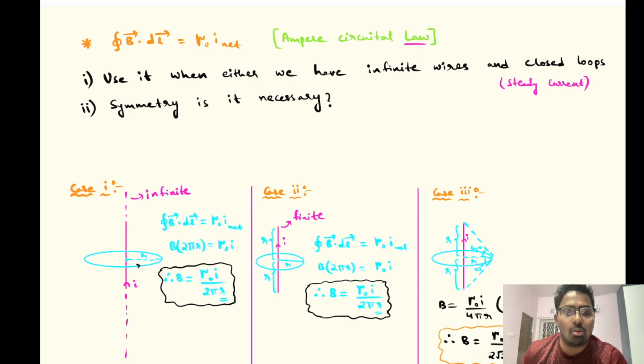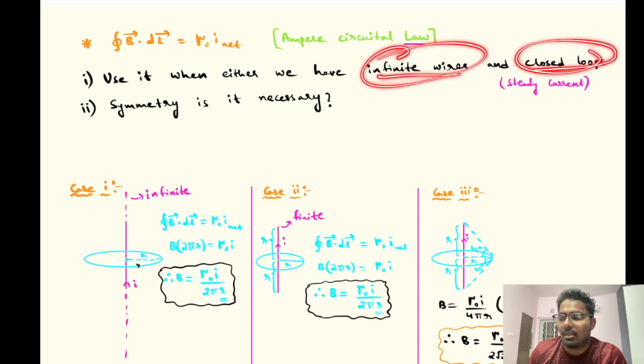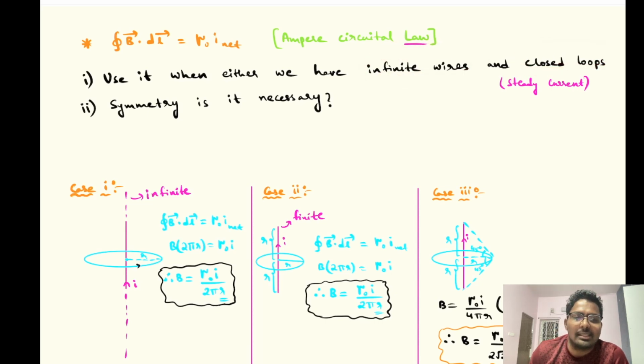Use Ampere's Circuital law only when infinite wires or closed loops are there. But it doesn't make sense. A law means it should always be true, right? It's not only for infinite wires, only for closed loops. In the books, whatever they mention, that Ampere's Circuital law is valid only for infinite wires and closed loops, or closed current-carrying conductors, we just take it for granted. That means this law is only valid under that condition.